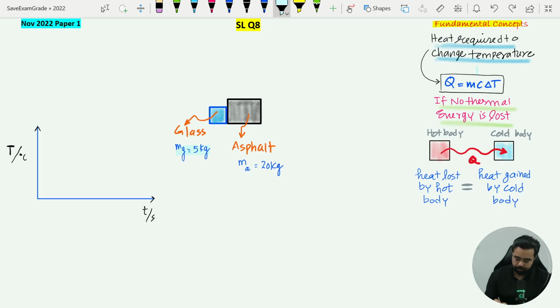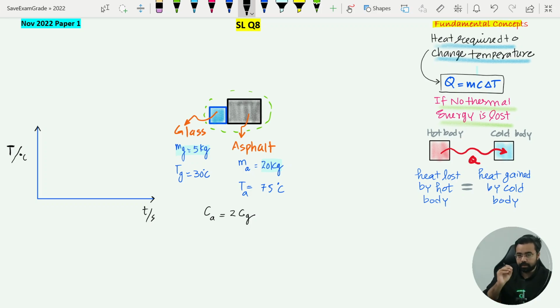A 5 kg glass block, which has an initial temperature of 30 degrees Celsius, is in contact with asphalt whose initial temperature is 75 degrees Celsius, whereas its mass is 20 kg, 4 times more massive than glass. And one more important thing to note is that the specific heat capacity of the asphalt is 2 times the specific heat capacity of the glass, which conceptually means that asphalt needs 2 times more energy to raise its temperature by 1 Kelvin or by 1 degree Celsius.